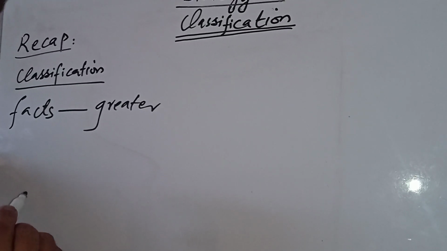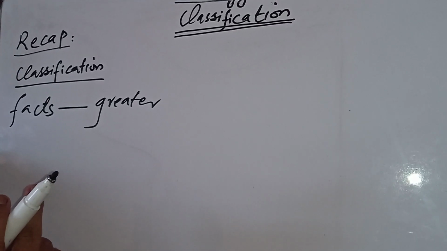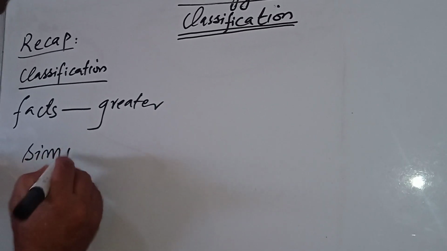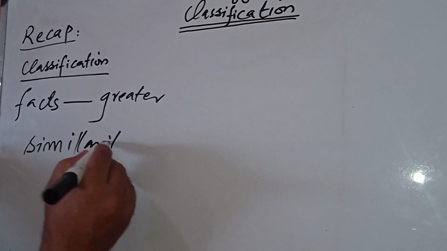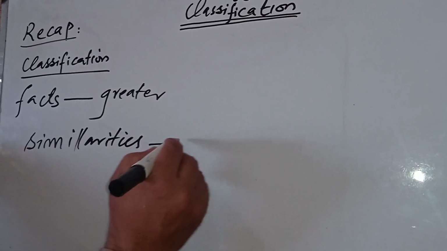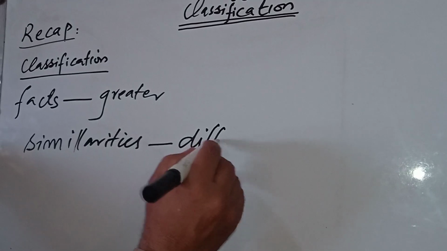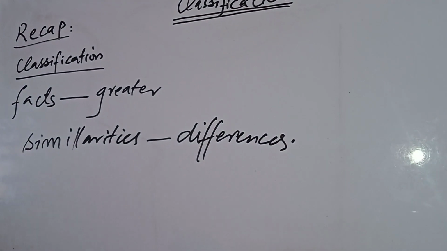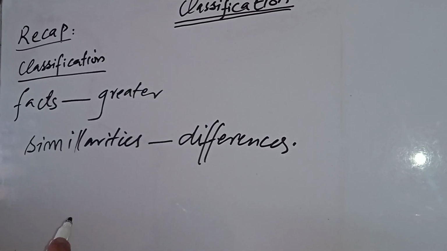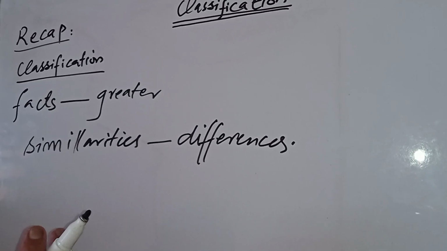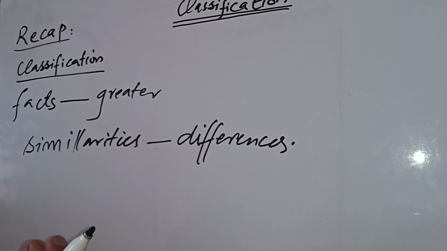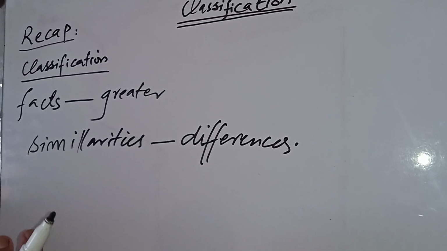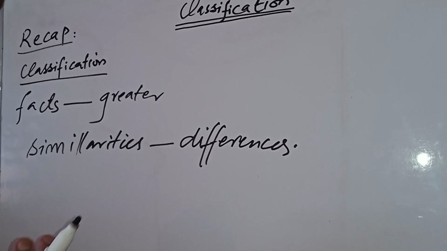So we divide them on the basis of similarities and differences. Clear? For example, all plants are autotrophic in behavior of getting food. All of them make their own food. Clear?